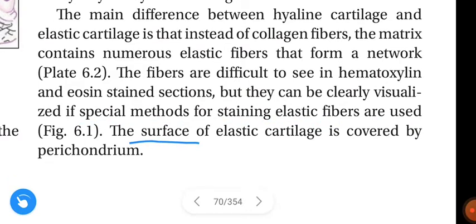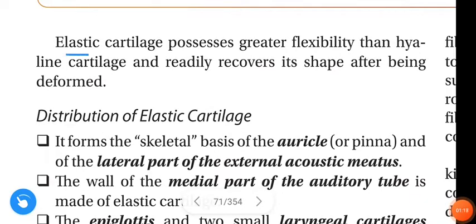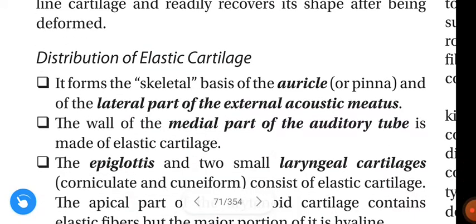The surface of elastic cartilage is covered by perichondrium. See here, the surface of elastic cartilage is covered by perichondrium. Elastic cartilage possesses greater flexibility than hyaline cartilage and readily recovers its shape after being deformed. Next, distribution of elastic cartilage.